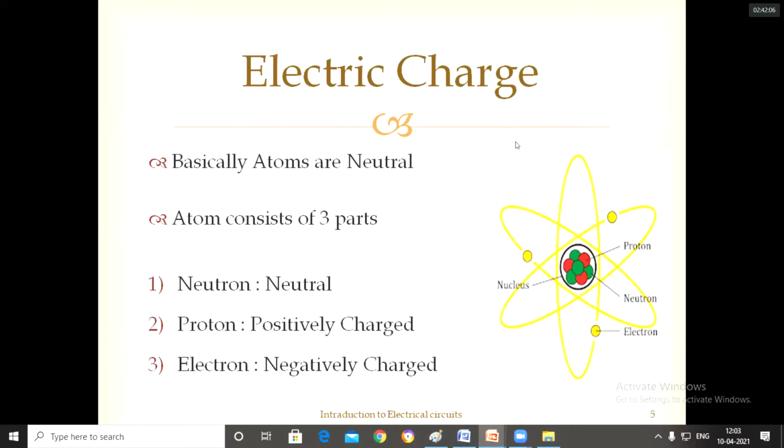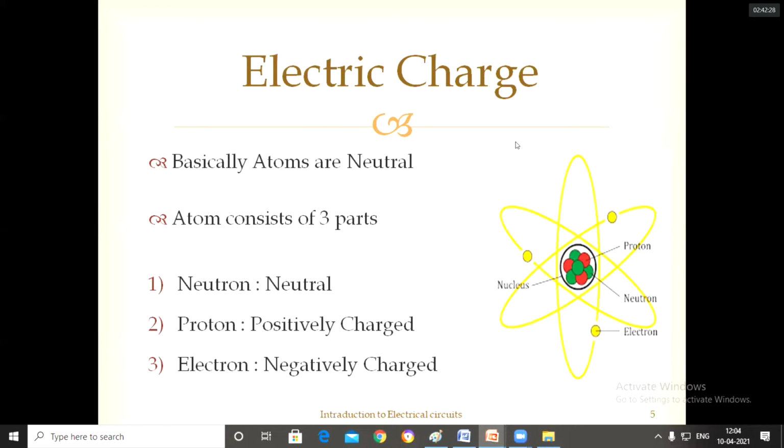And next, coming to the charge. Basically the atoms are neutral. Why? Because in an atom the number of protons, number of neutrons and number of electrons are balanced. The number of protons is equal to the number of electrons initially in the atom.